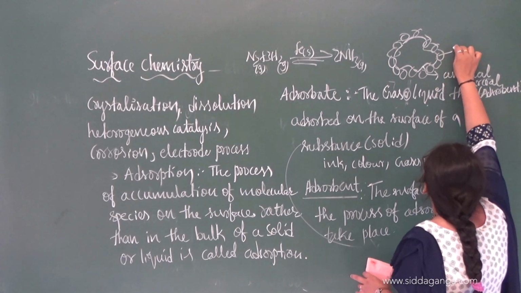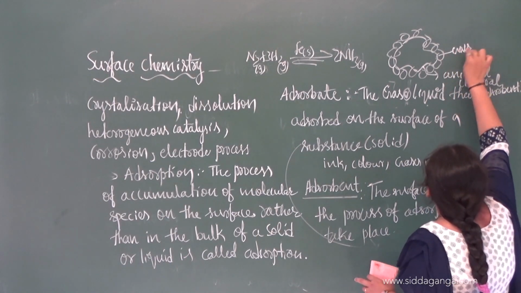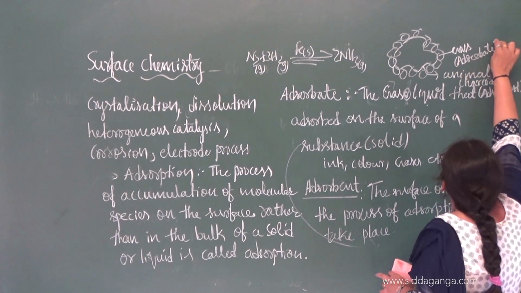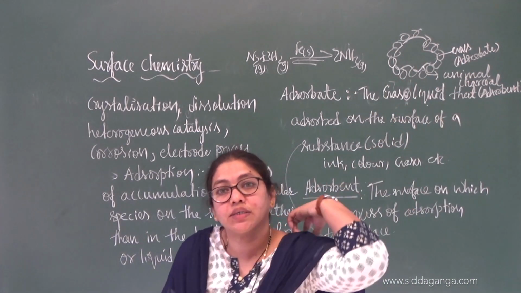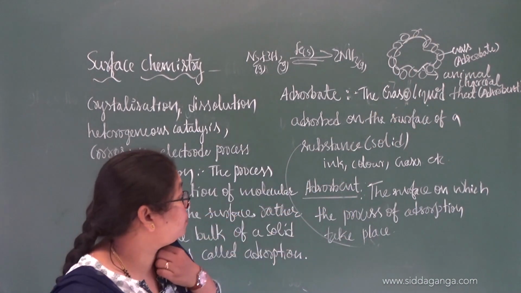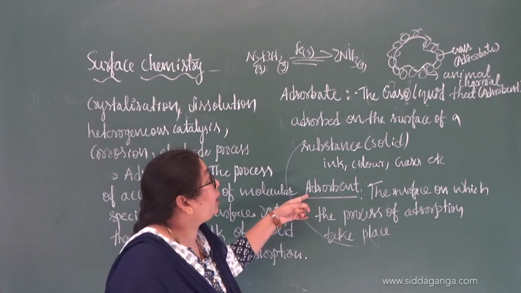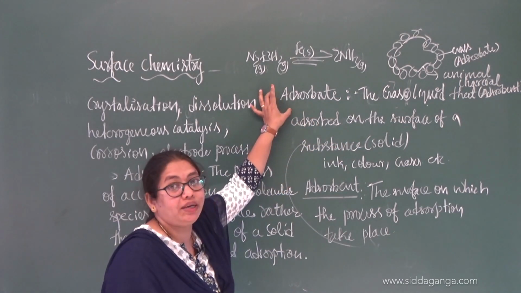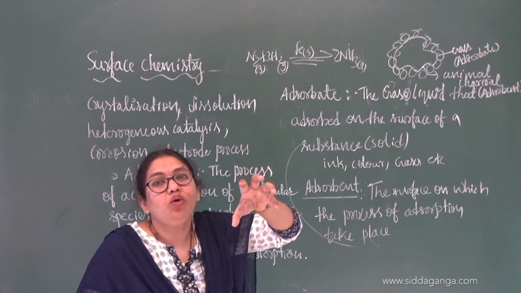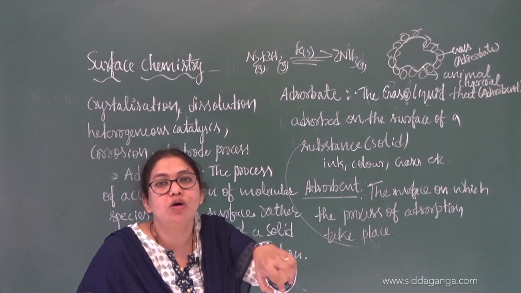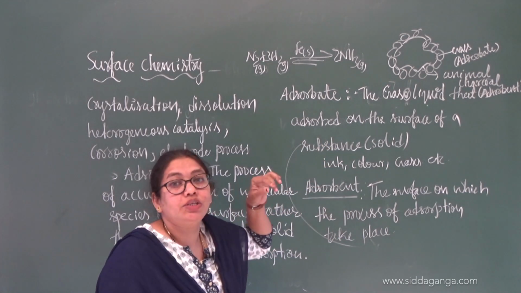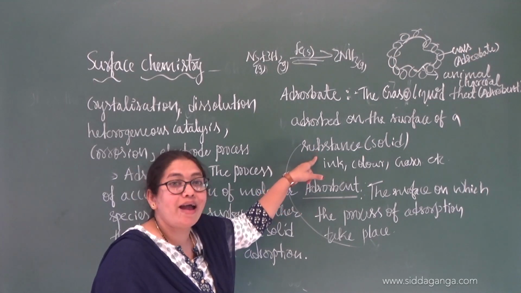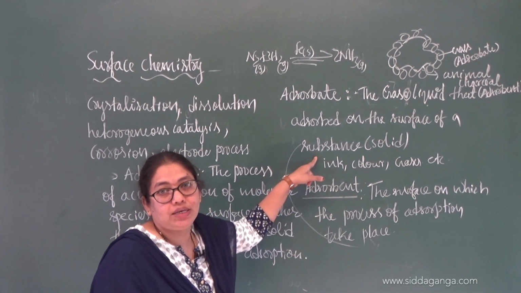What about these gases? They act as what? Adsorbate. I think it's clear now. The surface on which the adsorption takes place is the adsorbent, and the substance which is going to be adsorbed on the surface is called the adsorbate. So if you take animal charcoal and a mixture of gases, the gases will adsorb on the surface of that animal charcoal. Animal charcoal acts as adsorbent and the gases act as adsorbate. Is that clear now?